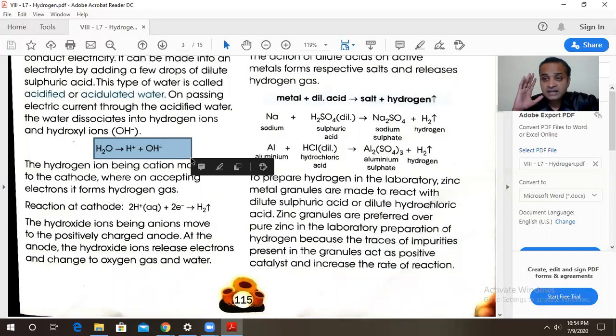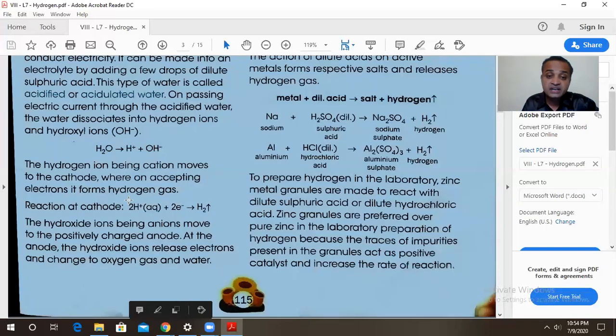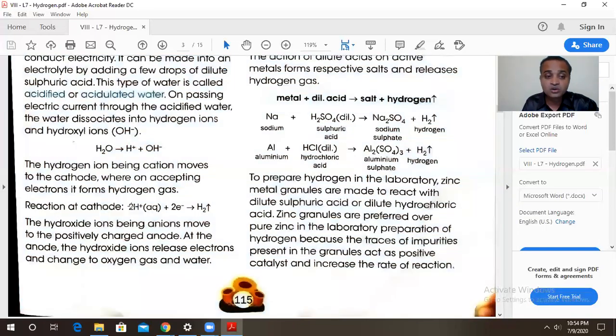And where are these ions attracted, dear friends? Anyone from the class? Where are these H plus and OH minus ions attracted? Yes, they are attracted towards the oppositely charged electrodes. So H plus ions are attracted towards the cathode, and at the cathode a reduction reaction takes place. Reduction is gain of electrons. So the H plus ions which are attracted undergo reduction.